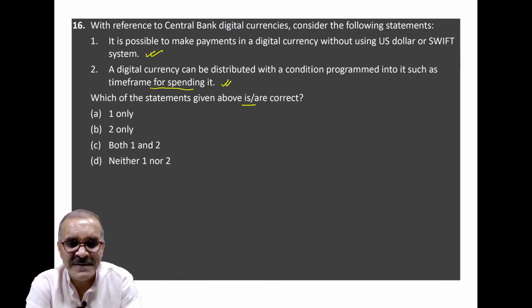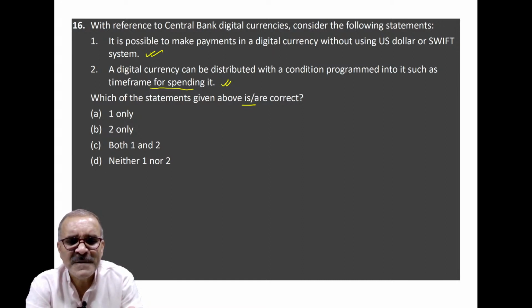Look, basically, digital currencies will have the same value as the paper currencies you have. But there are certain characteristics which we can create with digital currency, which are not possible in case of non-digital currency, that is basically physical currency. Here, you can give someone money and attach a clause: this money should be used in the next 3 months or 6 months.